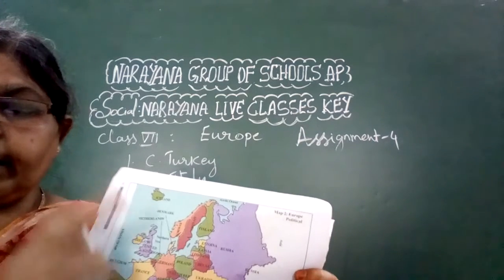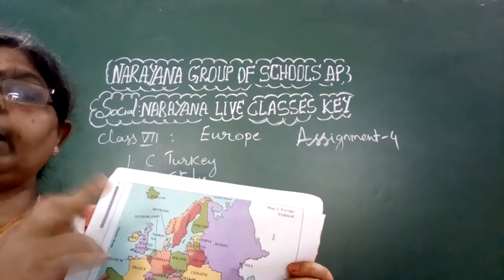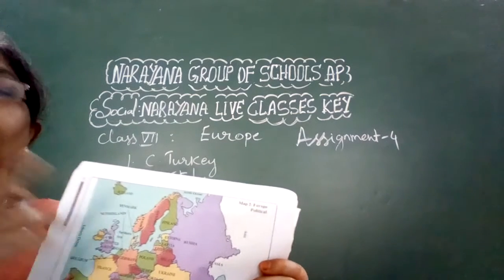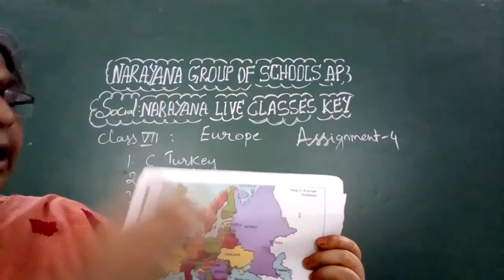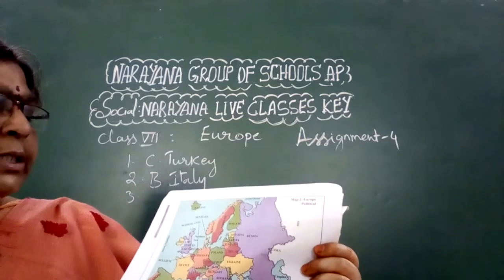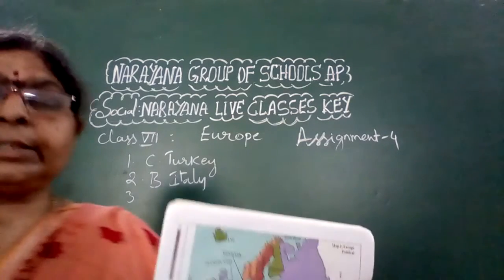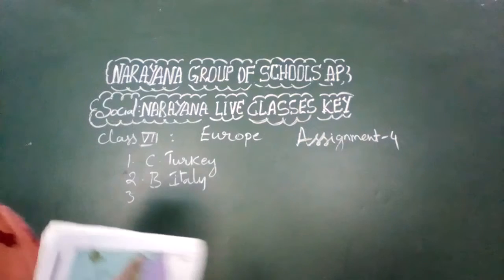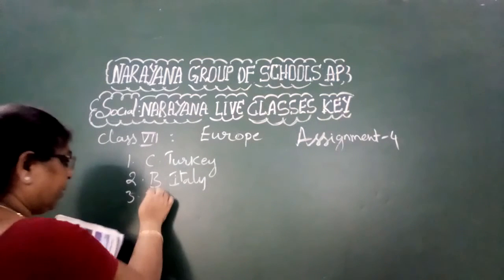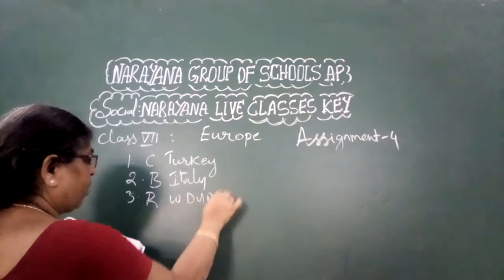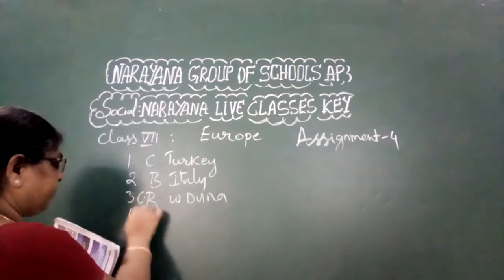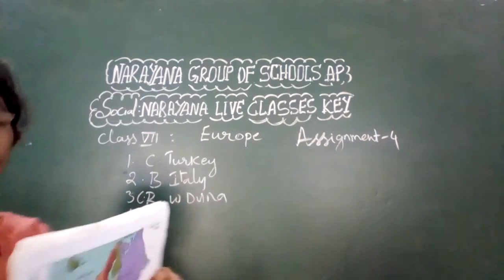Then there is West Dwina. West Dwina is not in the south, but it is towards the eastern part. So the answer is River West Dwina, option C. Option C is the right answer.